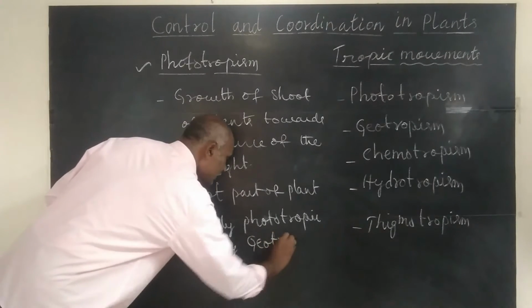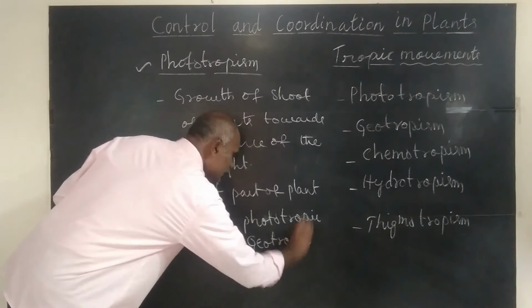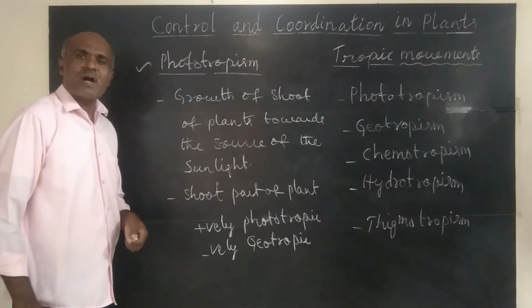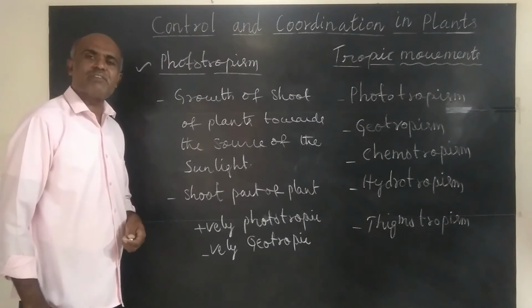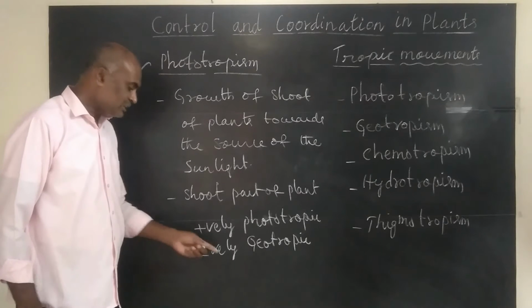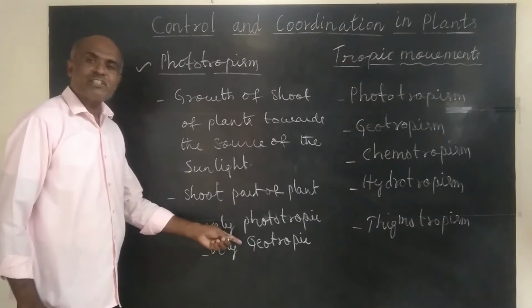What does it mean? It means they grow away from the source of gravitational force. So that is the meaning of negatively geotropic.